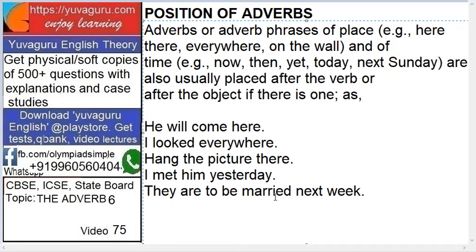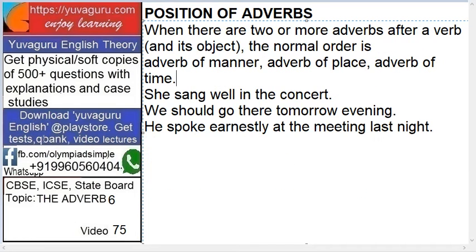They are to be married next week. So next week totally is an adverb. So it's called an adverb phrase, right? Phrase means what? A group of words which give some logic, right? So next week. Married is an object. You'll say then what is the verb? They were to be married, they will be to be married. So are is a verb over there.